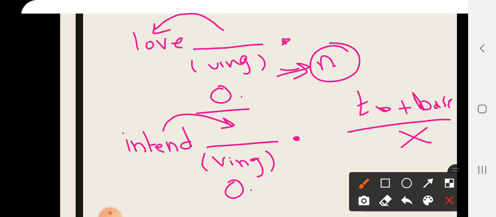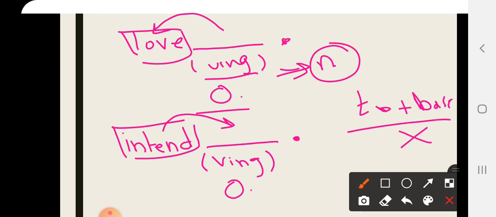No. The infinitive can't act as an object to these verbs. That's why we have to use the gerund rather than the infinitive.